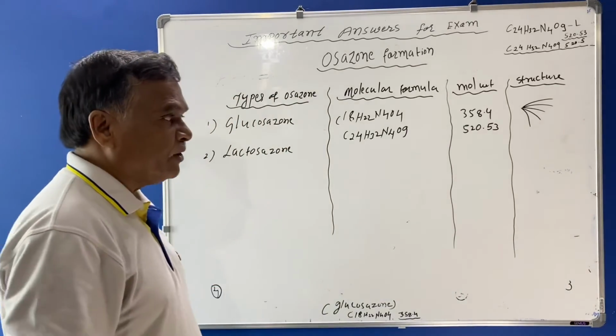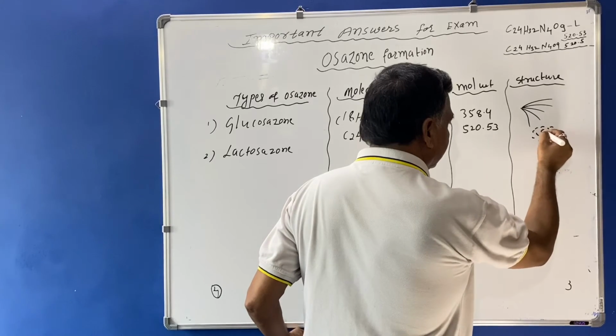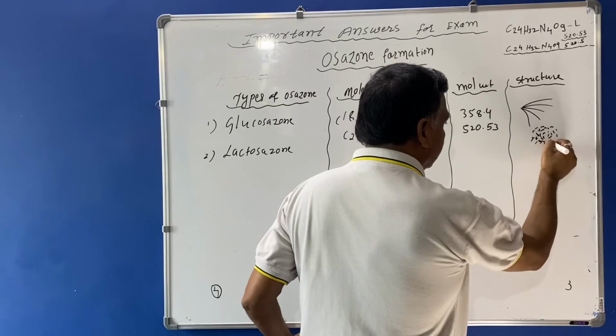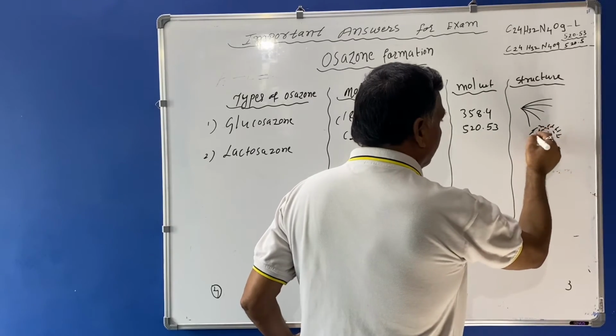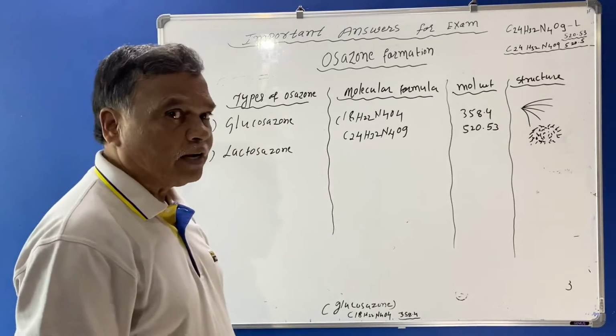Its structure is powder-puff-like, or you can say cotton-bundle-like.